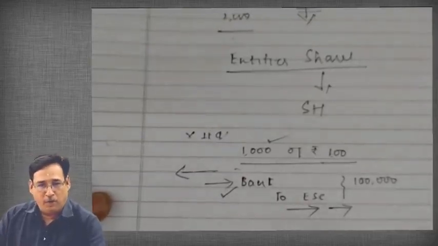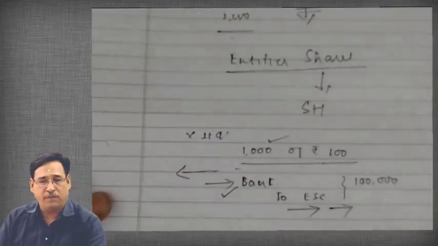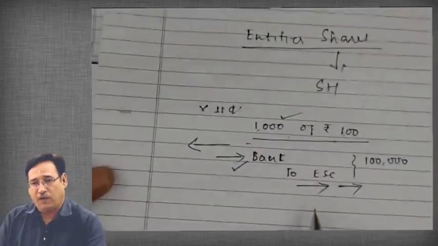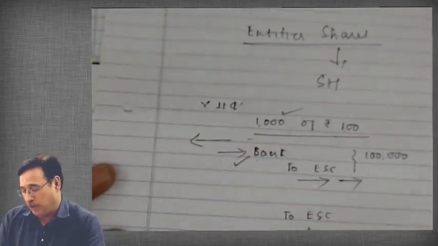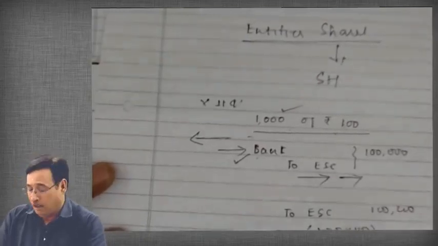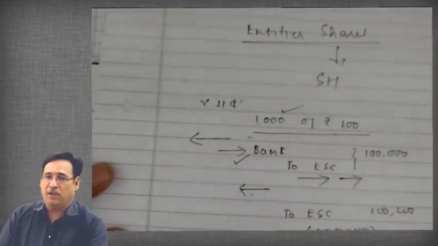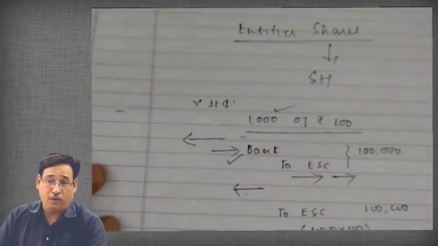Now I tilt my question. Suppose the company issues these shares free of cost. If the company is going to issue these shares free of cost, then what will be the entry? Equity share capital, because shares will move out, no doubt about that, 1,000 shares into 100. You are going to credit equity share capital, no doubt about that. But will you receive any cash this time? You are not going to receive any cash. The reason is obvious, because the company is offering these shares absolutely free of cost.